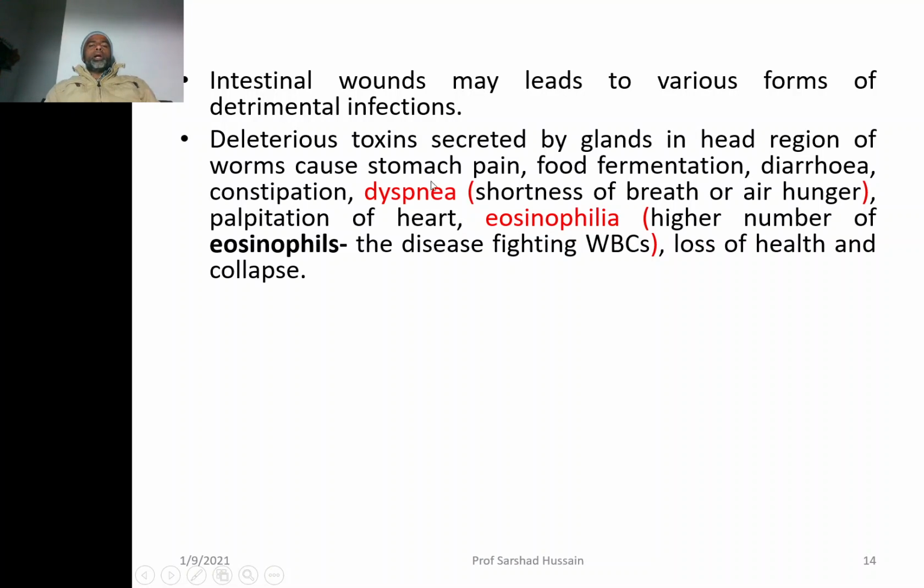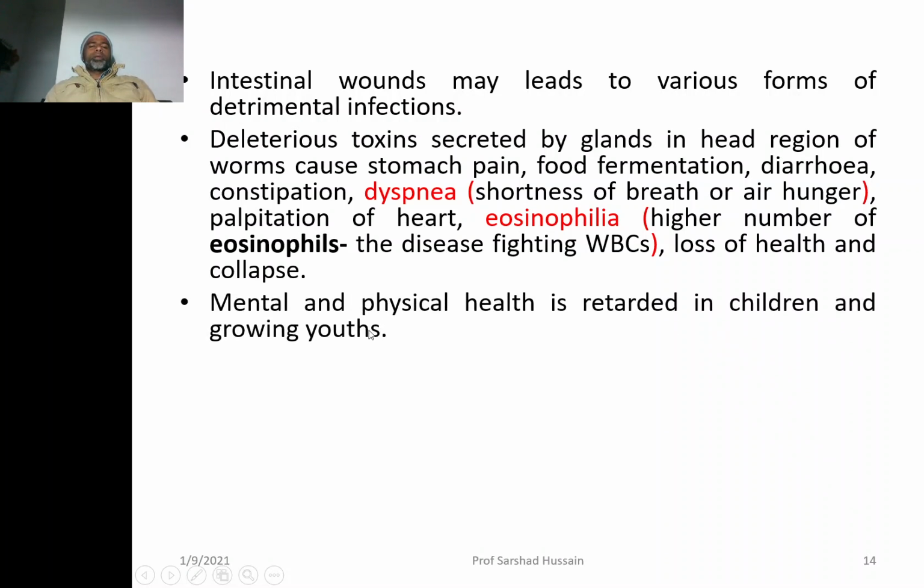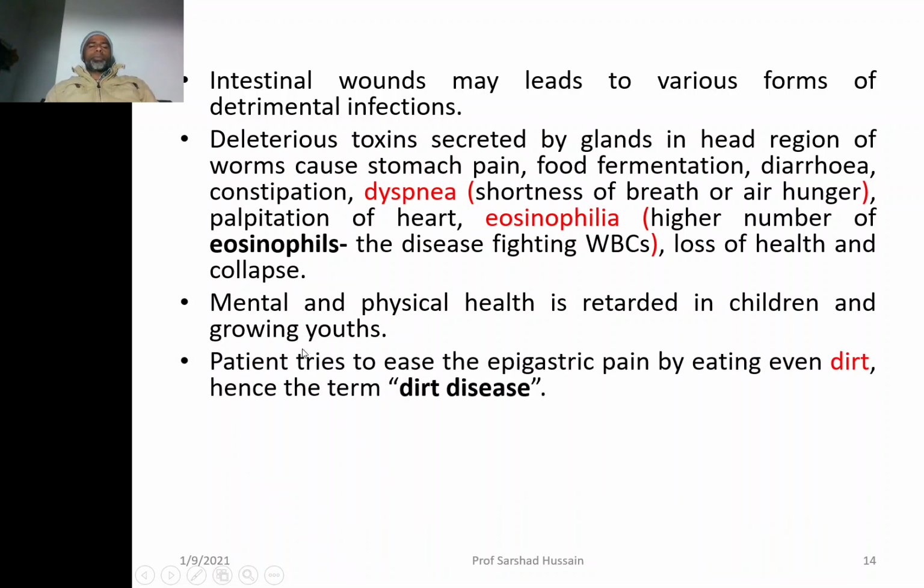And in order to fight all this infection, the white blood cells which fight against the infection, eosinophils, may increase in number. They may go above the normal level, called eosinophilia. And ultimately, all these conditions may lead to the loss of health and a person may collapse as well. Mental and physical health is retarded in children and growing youth if they are infected by the Ancylostoma juvenile.